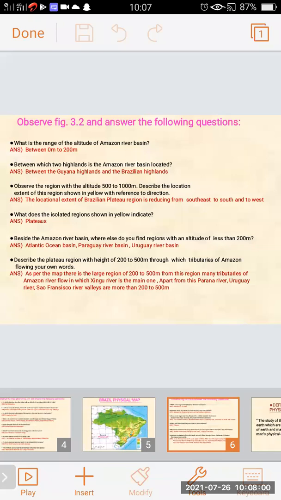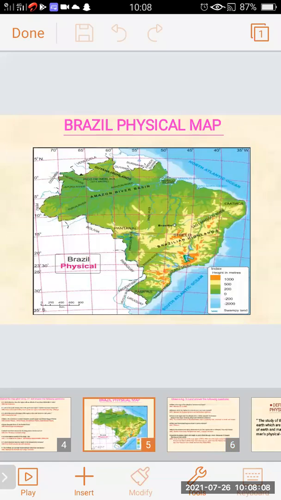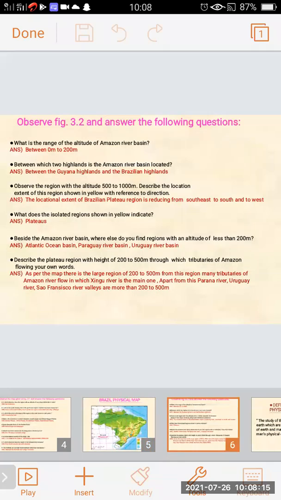Next question. Observe the region with the altitude 500 to 1000 meter. On the map you have to find the region from 500 to 1000 meter. Describe the location extent of this region shown in yellow with reference to direction.